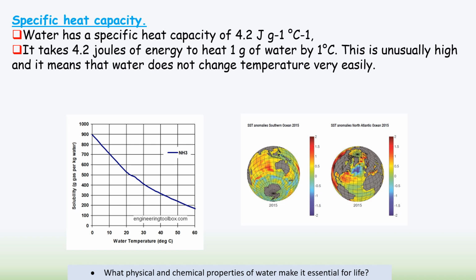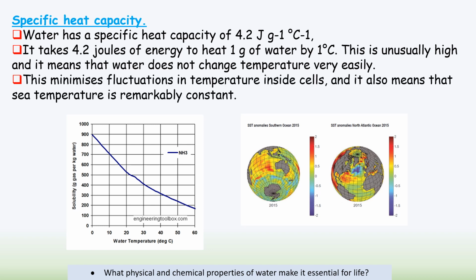And that's why if you go swimming, let's say in the UK, the sea temperature doesn't change very much, even if you're having a really hot day. It would take a lot of energy to do so.